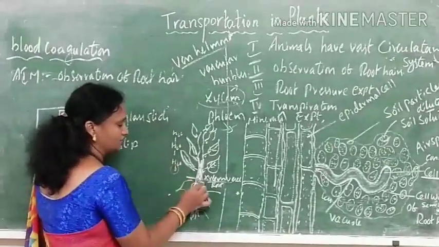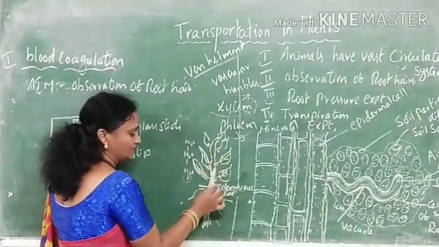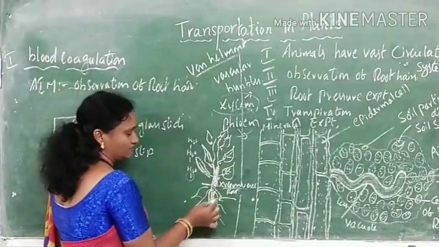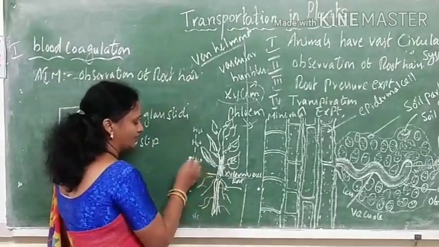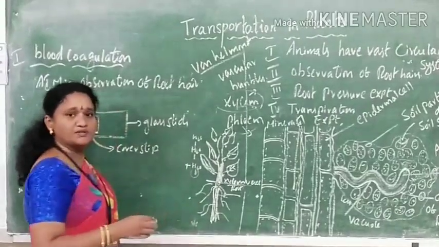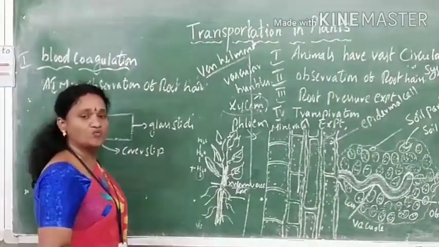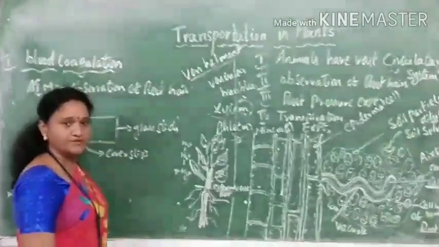A continuous column of water forms in the stem, which helps to transport the water to the upper parts of the plant. In the same way that water enters, we will also observe the conduction of minerals. Minerals are also necessary for the plant for growth. Just as we need nutrients, in the same way plants also need nutrients.